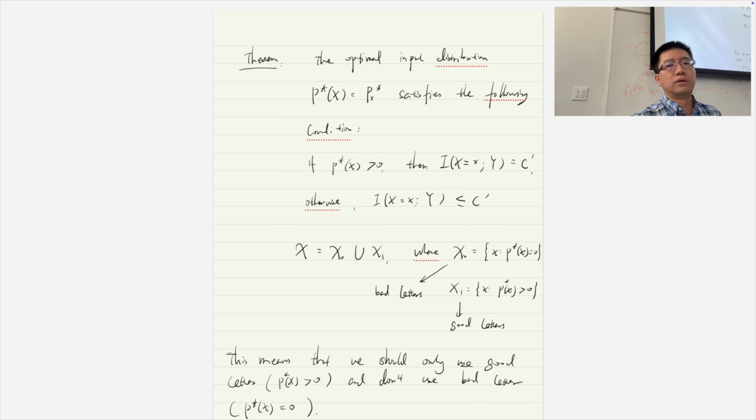It doesn't matter what c prime is, the point is that they all have to be equal. And for all other letters whose mutual information is less than that, we do not use them at all, px star is equal to 0. So we can have a very good structure of the solution.